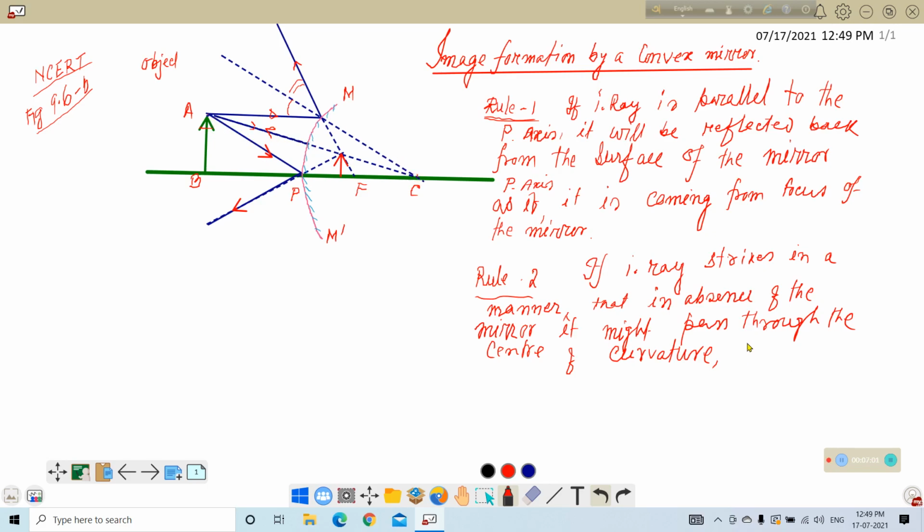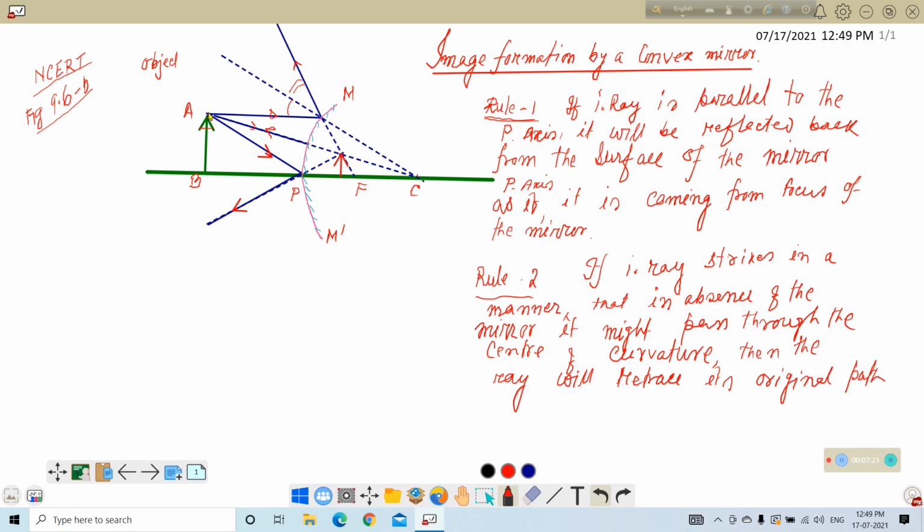Then the ray will be reflected. The ray will retrace its original path.